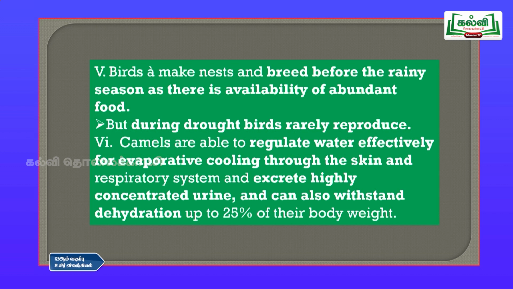That means they can go for many days without water, with dehydration of 25% of their body weight. That is how they can support their body conditions in the hot environment where they are living. So, these are the adaptations of the camels.